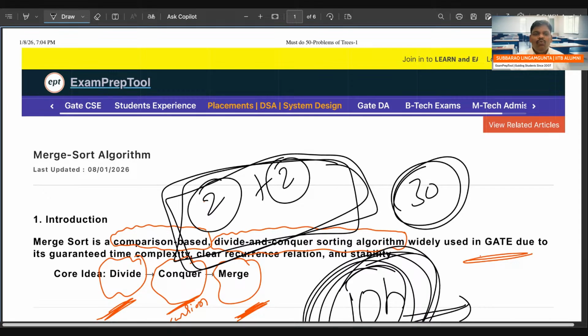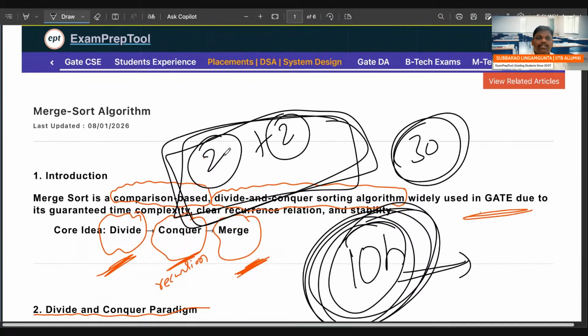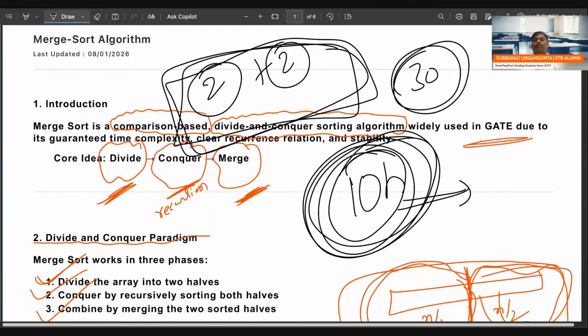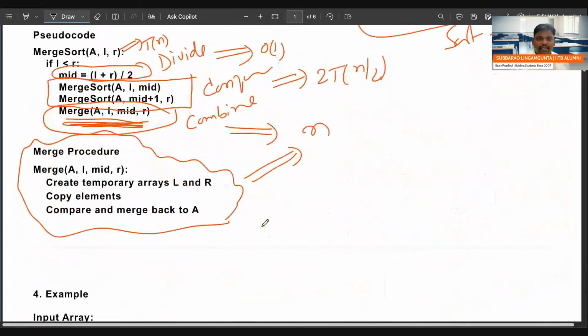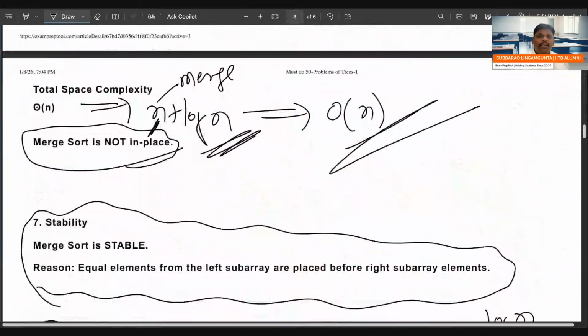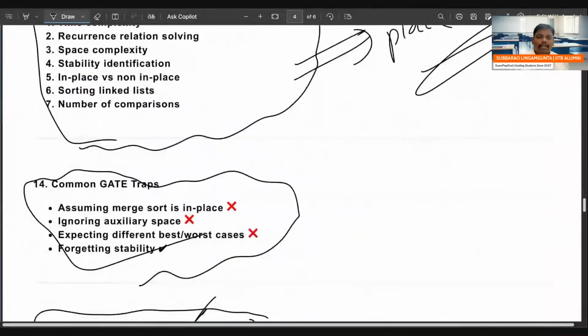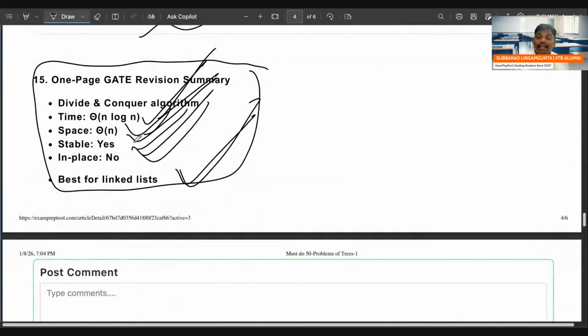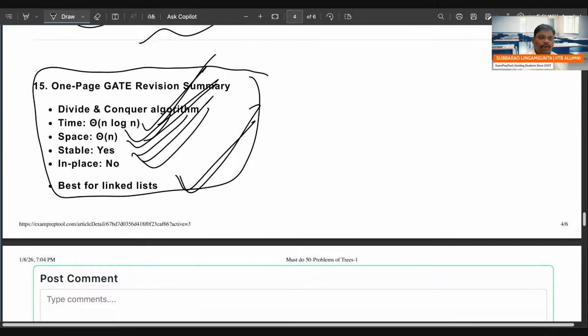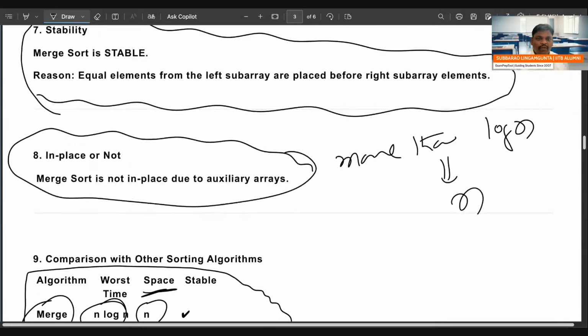This was just half an hour, where I wanted to give glimpses of the merge sort algorithm. I didn't say everything, I just wrote the main points of the merge sort algorithm. Some traps also, what the traps can be, I have written here. Let me know if anyone has any doubt.